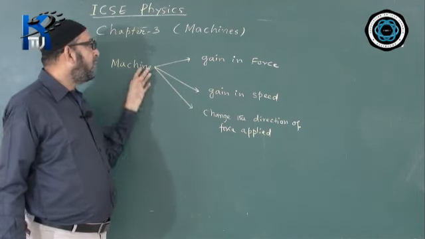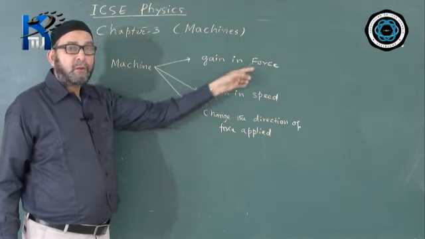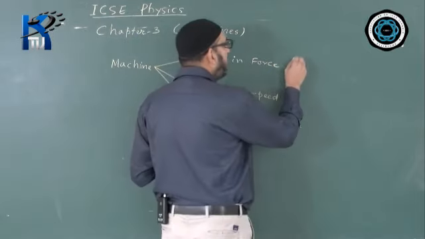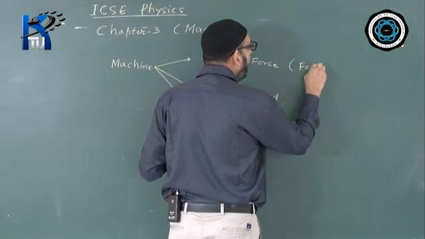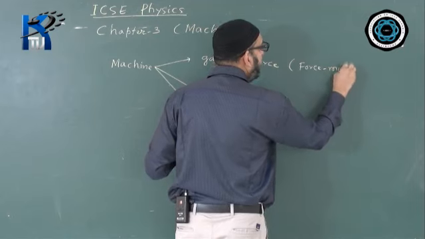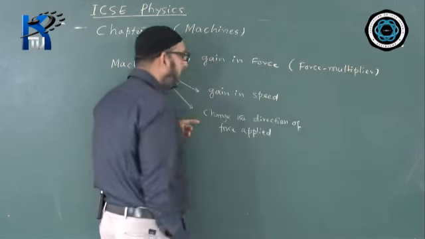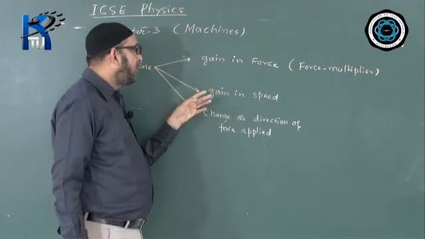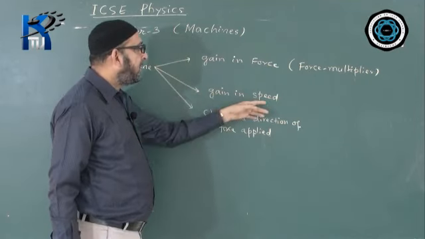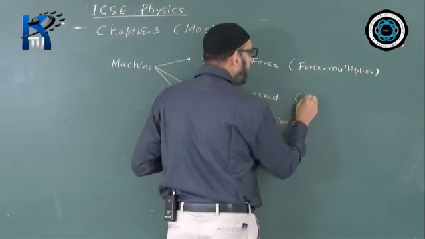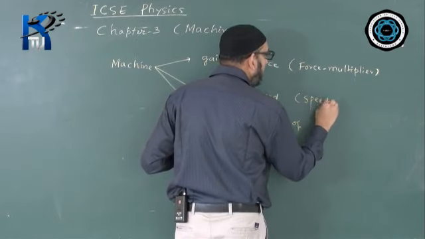The machine which is used to gain in force is also known as force multiplier machine. And the machine which is used to gain in the speed is called speed multiplier machine.